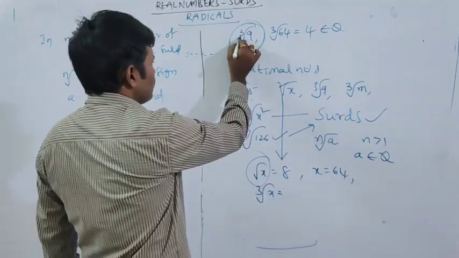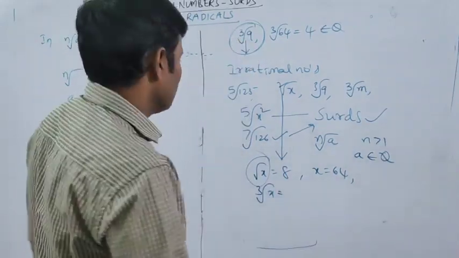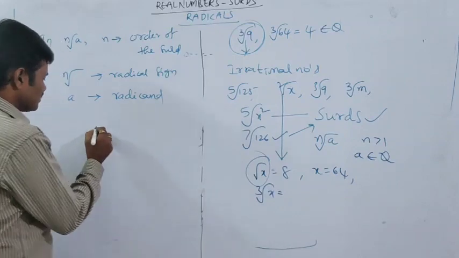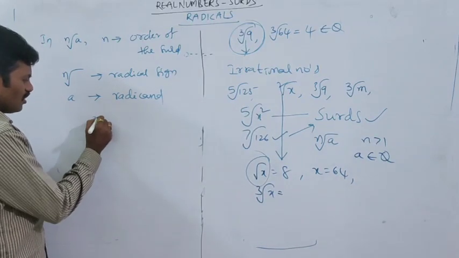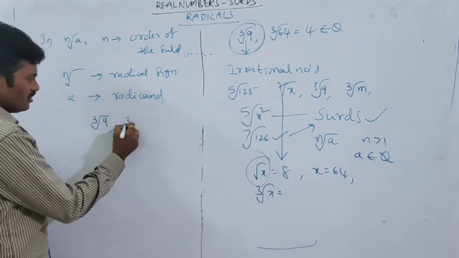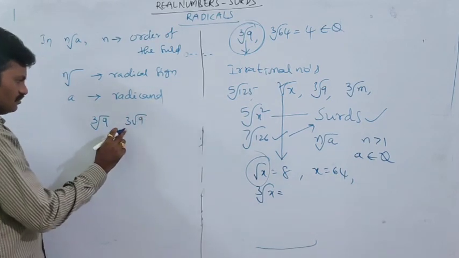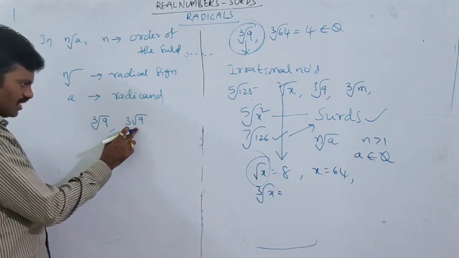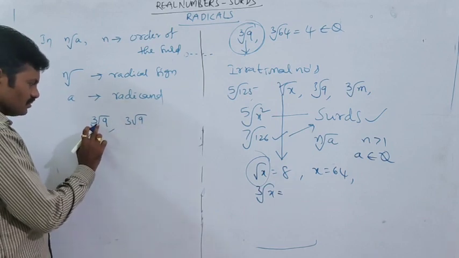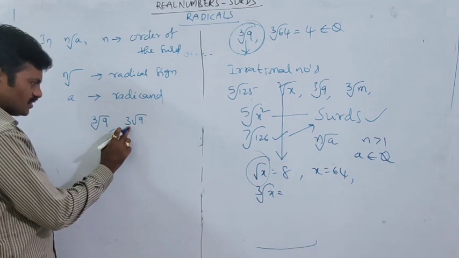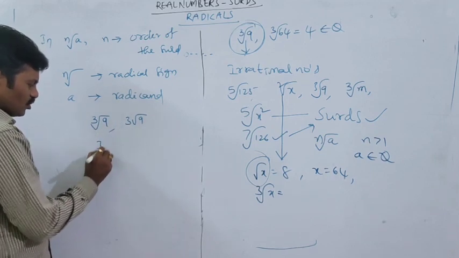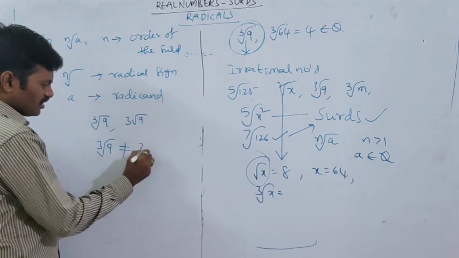What is the value of n? 3. Cube root of 9. And also, while writing surds, we must write clearly like this. Cube root of 9 is a surd, but 3 into root 9, is it a surd? No, because cube root of 9 is 3. Here 3 is the order, but in this case 3 is a coefficient. So cube root of 9 is not equal to 3 into root 9.